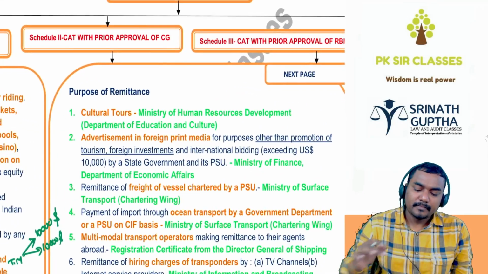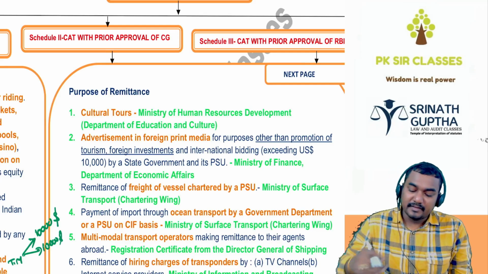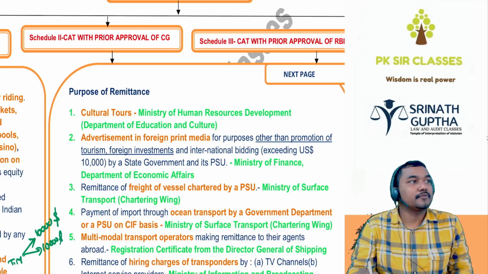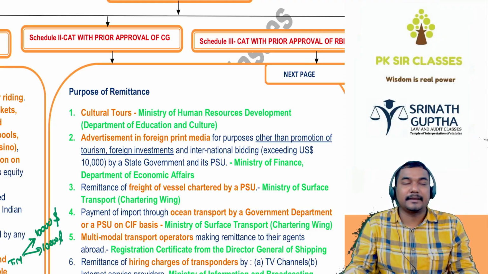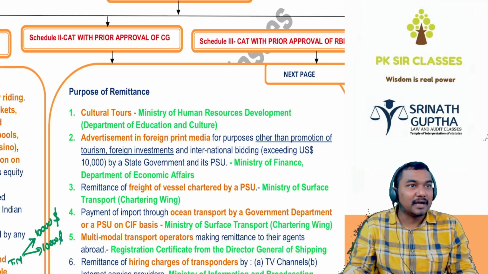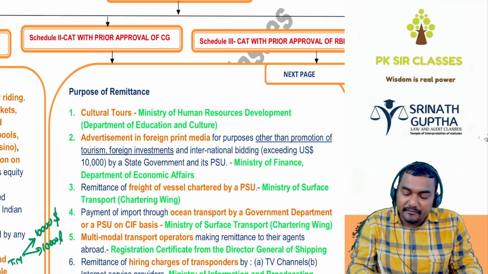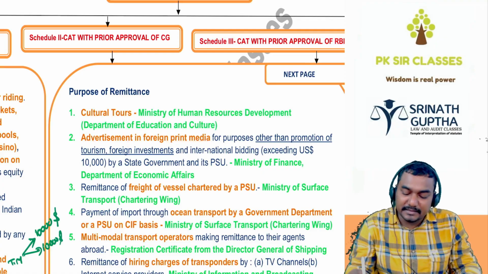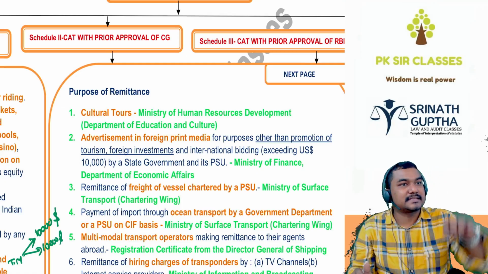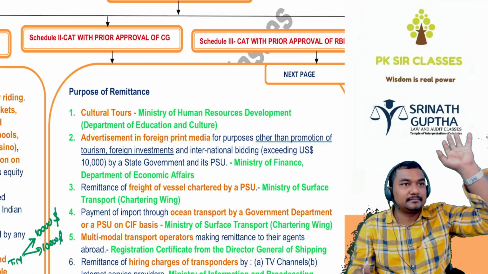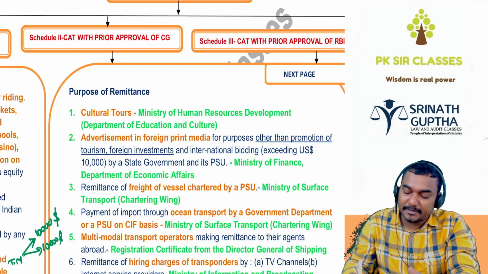Second one, it is allowed with approval of the central government. The first one is the cultural tours. So if you want to go to America for performing cultural dance like Bharatanatyam, etc., foreign exchange is allowed, but you have to take the permission of the Ministry of Human Resource Development. Next, advertisement in the foreign print media other than the advertisement of tourism and foreign investments. So if we want to advertise about our class in America, Times of America, Times of New York, foreign exchange is allowed, but we have to take the permission of the Ministry of Finance.